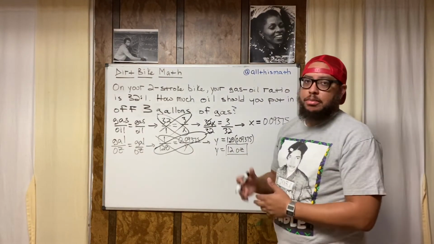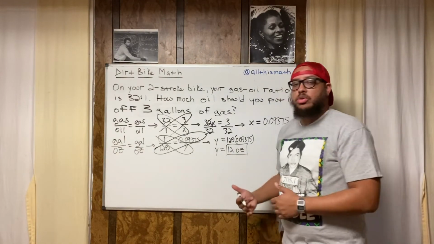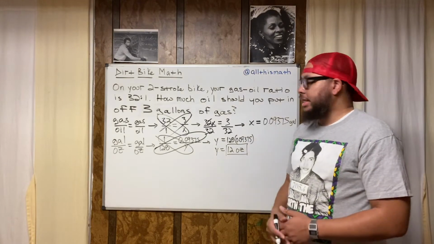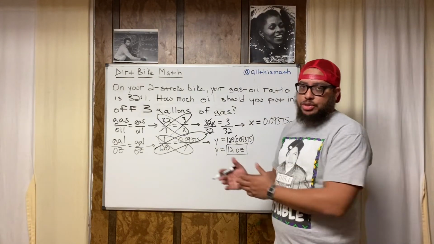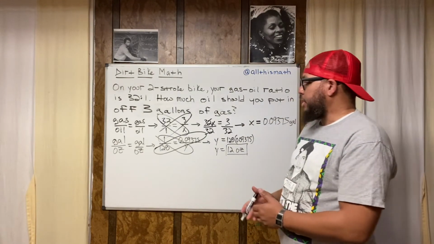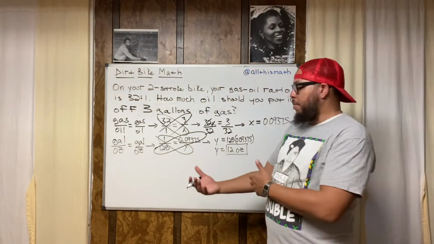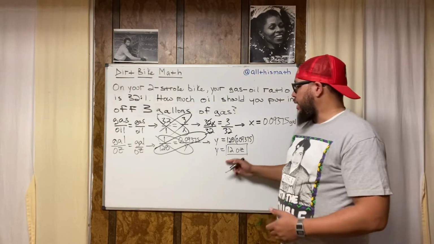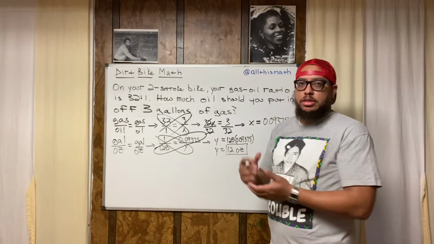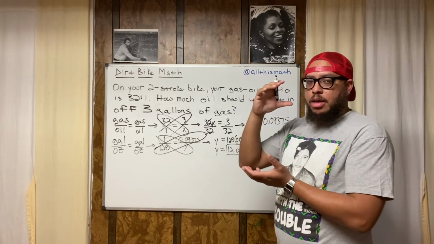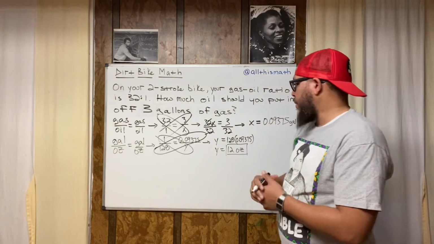Now, I also said at the beginning of this video, we was gonna also convert into milliliters. Milliliters, we're gonna take it to the metric system, all right? A lot of places in the world use the metric system. Even if you buy a bottle of oil, you're probably gonna see the measurement not only in ounces, but also in milliliters, the capacity of the entire container, all right?